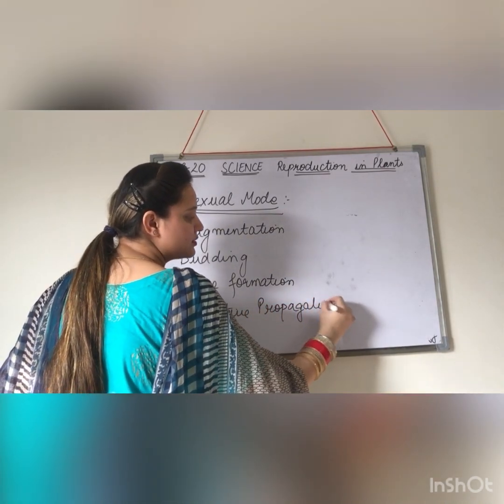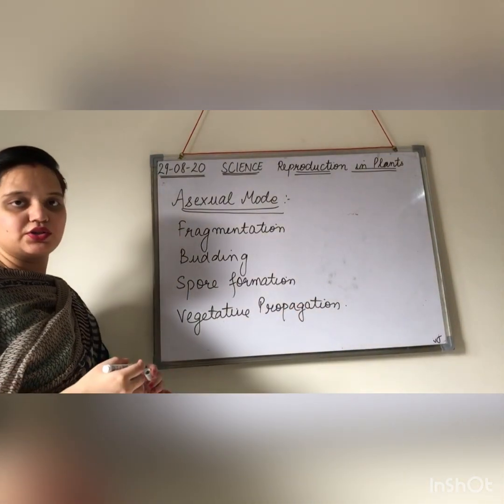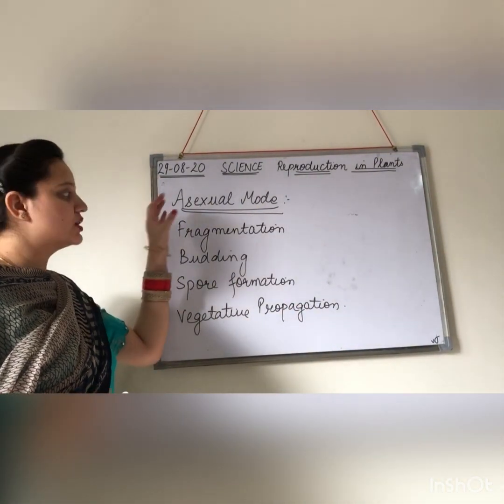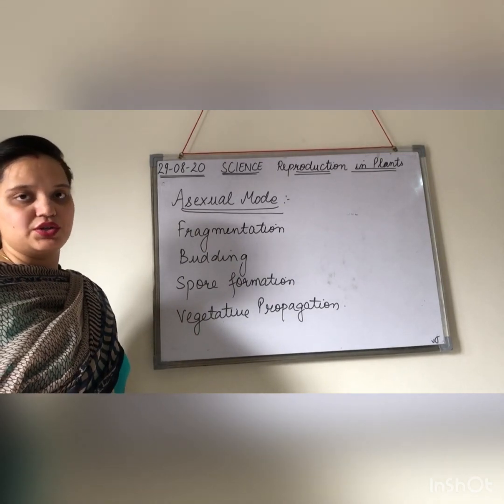So by using these methods, we will be getting new individuals. If we are not using gametes, we will be using these methods to get new individuals.